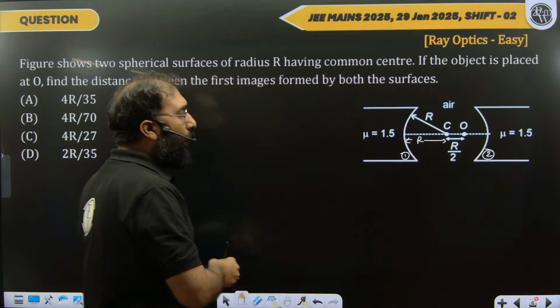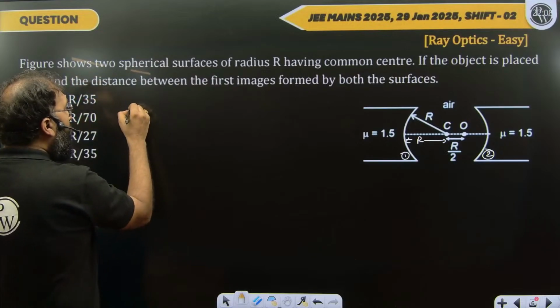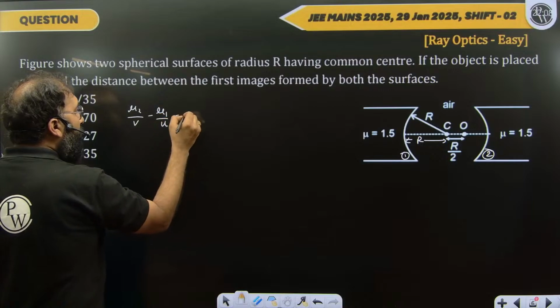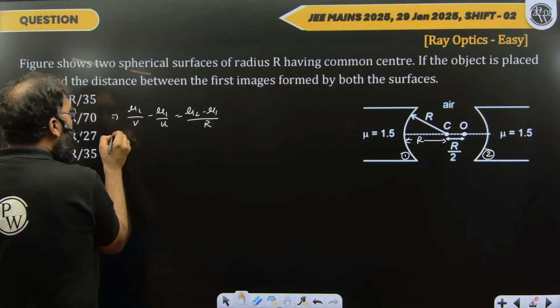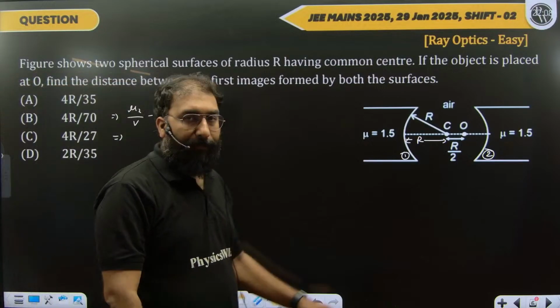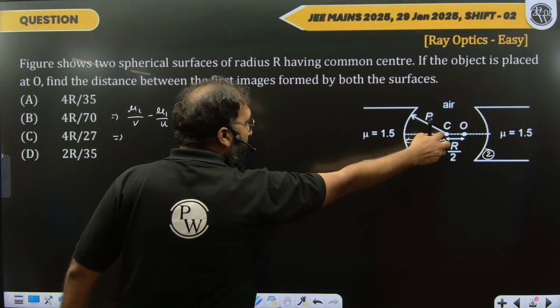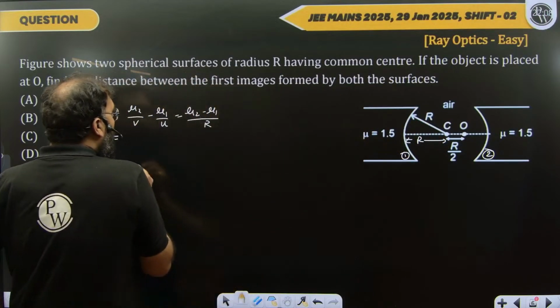I am writing the equation for surface 1 first. So mu2 upon V minus mu1 upon U equals mu2 minus mu1 by R. This is the equation for refraction at curved surfaces. So what is the value? Here the object is placed, so the incident medium is air and the refracted medium is 1.5.